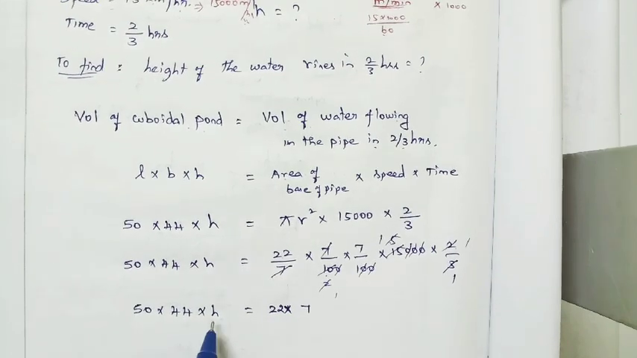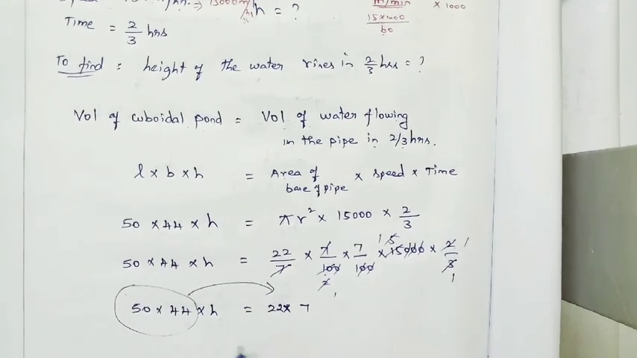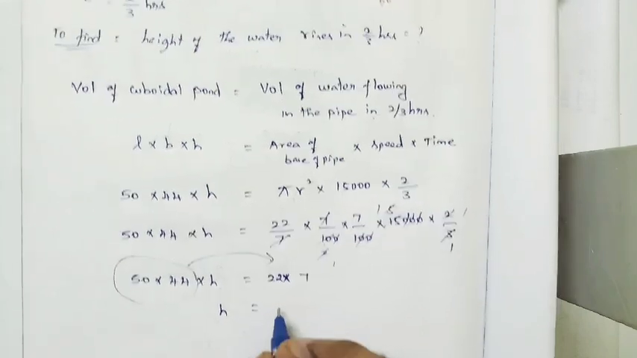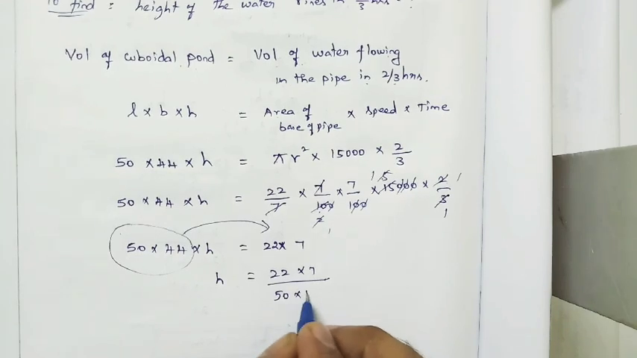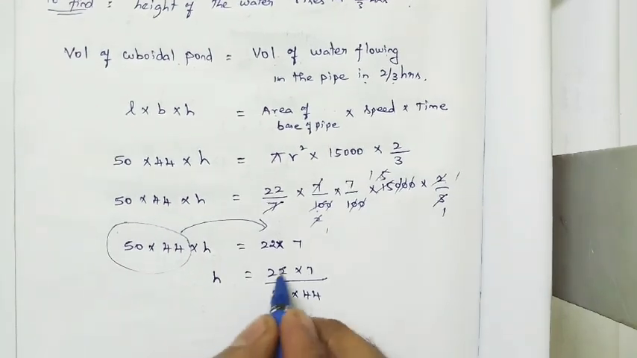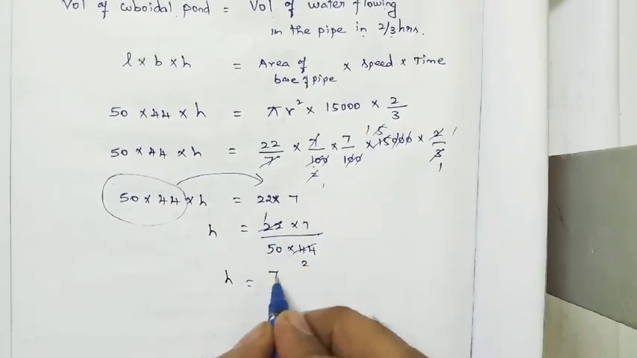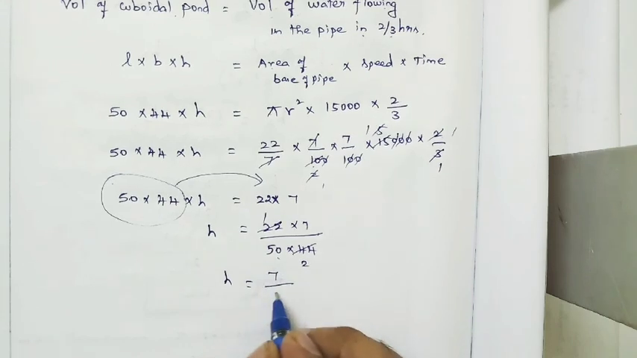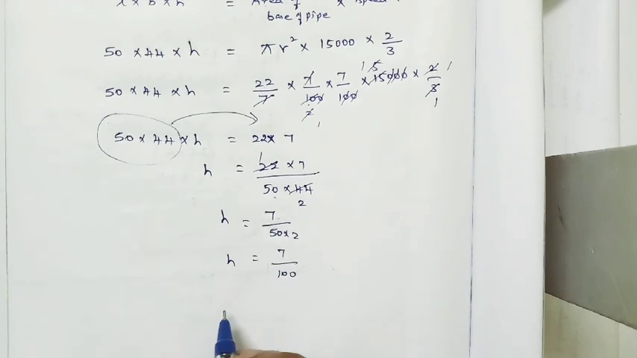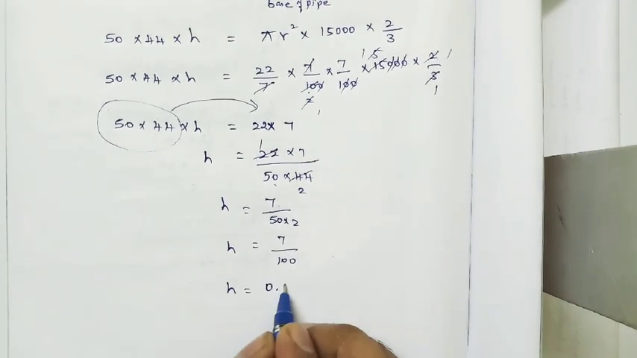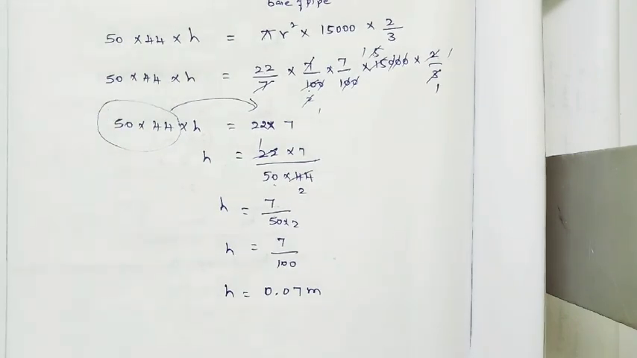Next, just keep h alone on the LHS. The remaining 50 into 44, take it to the RHS. Multiply will become divide. So h is equal to 22 into 7 divided by 50 into 44. 22 one times, 22 two times, so h is equal to 7 divided by 50 into 2, which is 7 divided by 100. So h is equal to 0.07 meter, because we have converted all the measurements in terms of meter.